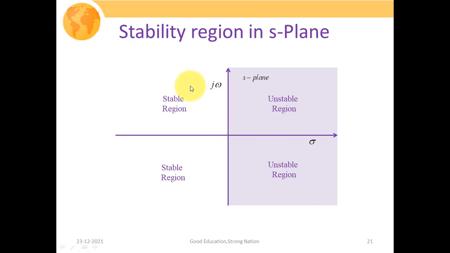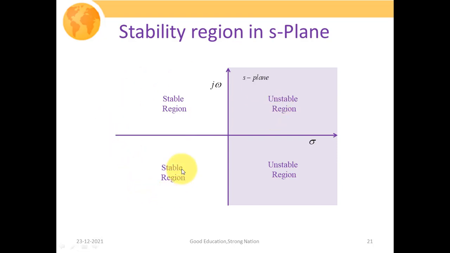Even if a particular system has 10 poles, and only one pole lies on the right side of the S-plane while all 9 poles lie on the left side, we still demarcate our system as unstable. That is, if any pole lies on the positive side of the S-plane, it makes our system unstable.